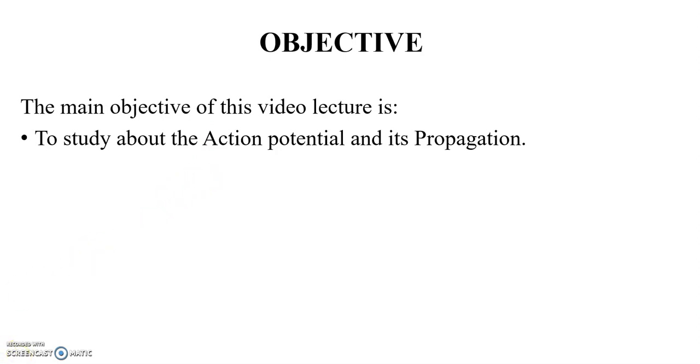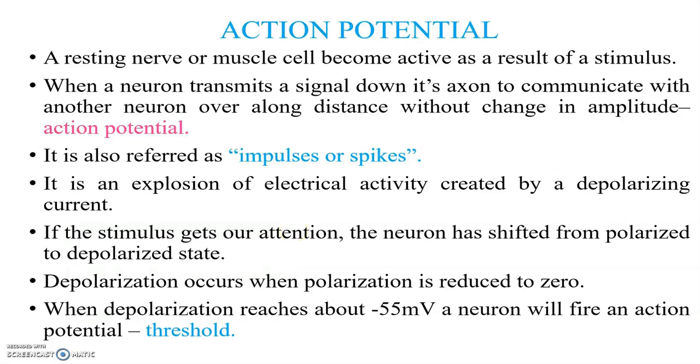Action potential. A resting nerve or muscle cell becomes active as a result of a stimulus. When a neuron transmits a signal down its axon to communicate with another neuron over long distance without change in amplitude, it is called an action potential. It is otherwise called the electrochemical changes occurring in the cell membrane of an excitable cell, with rapid propagation. It is also referred to as impulses or spikes.